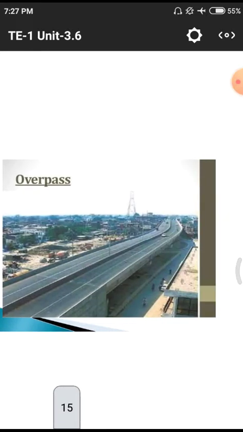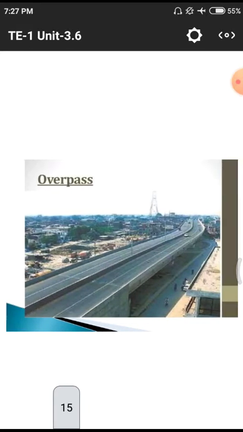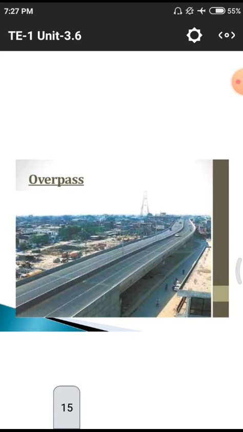This is the normal overpass everywhere in our towns and other cities. We are observing these overpasses. The major purpose of constructing an overpass is to divert railways and other waterways. In some cases we have to divert waterways also. In Vijayawada we have these kinds of structures to divert waterways and roadways, and in Godavari also we have these bridges. All those are overpass-like structures.